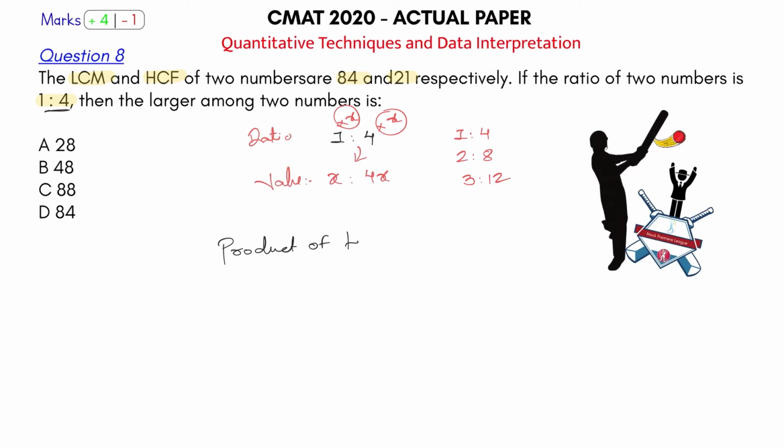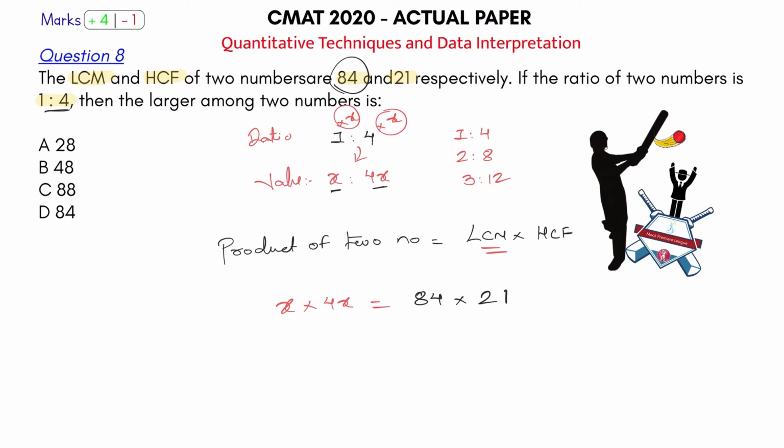Product of two numbers is equal to LCM of two numbers into HCF of two numbers. This is what we have studied in the property. So our two numbers are x and 4x. So x into 4x, the product of the two numbers, is equal to the LCM of the two numbers, which is 84, that is given here, into the HCF of the two numbers, which is 21, and done. Just get the value of x and the problem is solved.